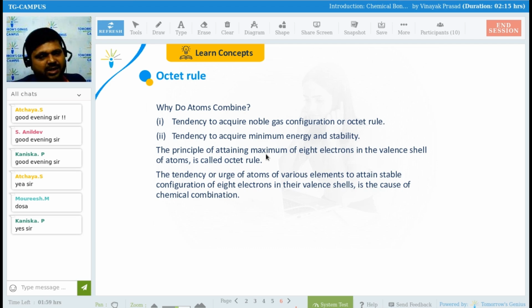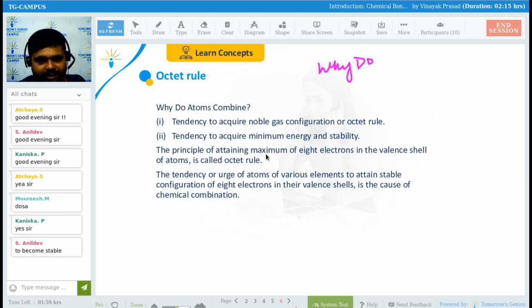Now we will be seeing about the octet rule, and we will also be seeing why atoms combine. Why do atoms combine? Do you think why there is a combination? Why is there a need of combination? Why are they not alone to get stability?